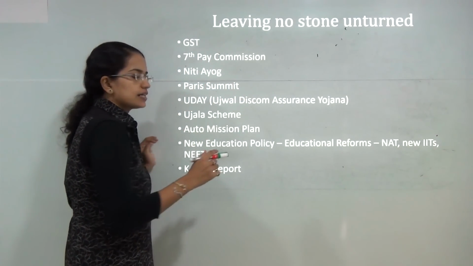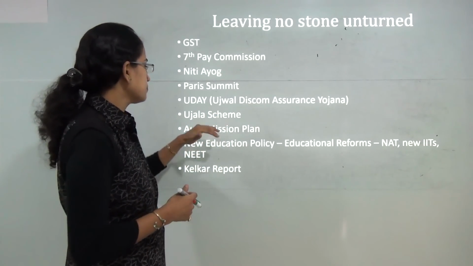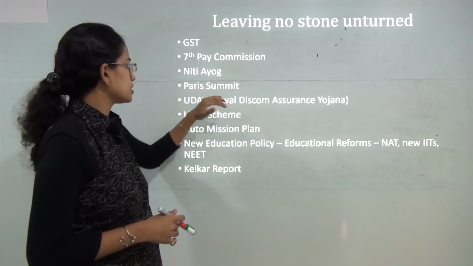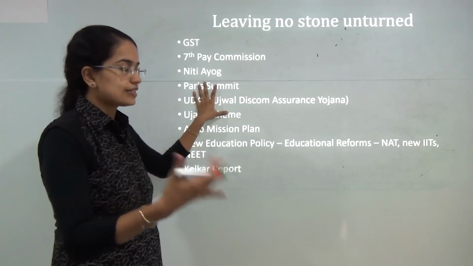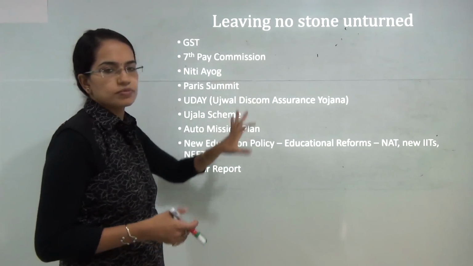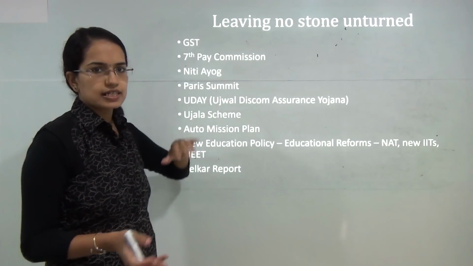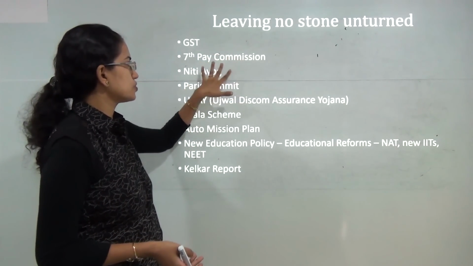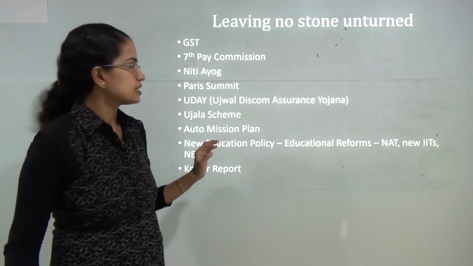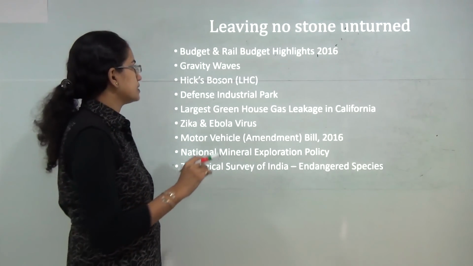The automation plan that talks about the development of the Indian automobile sector. The Ujala scheme, then the Ujjwal Discom Assurance Yojana, that is the Uday Yojana. The Paris Summit on Climate Change that was held in December, so questions could probably be asked on this. Then you have Niti Aayog. We have already taken a class on Niti Aayog and the 7th Pay Commission, so you can go through these classes for detailed analysis. Then you have the goods and services tax, that is important, and the highlights of both the railway budget and the general budget.